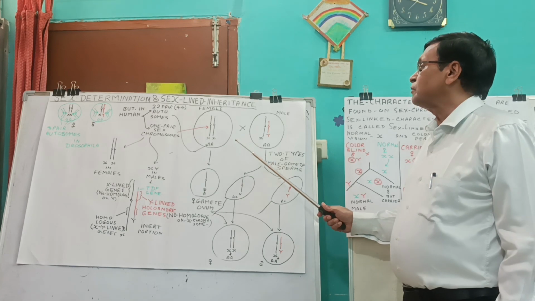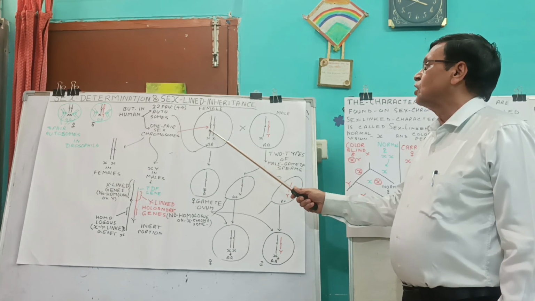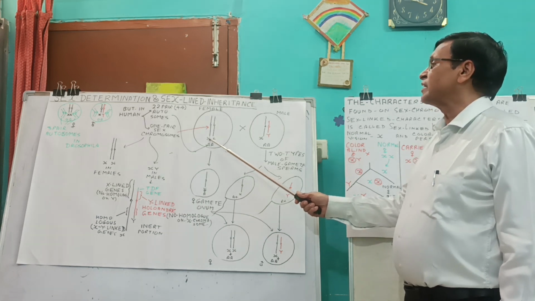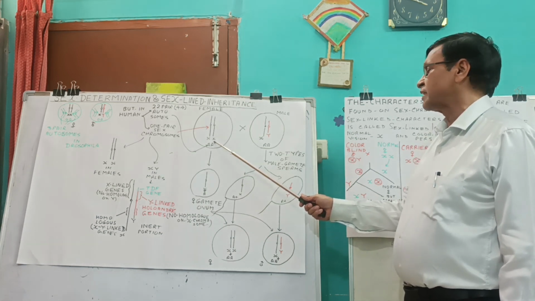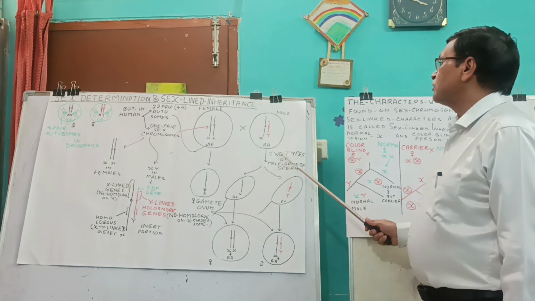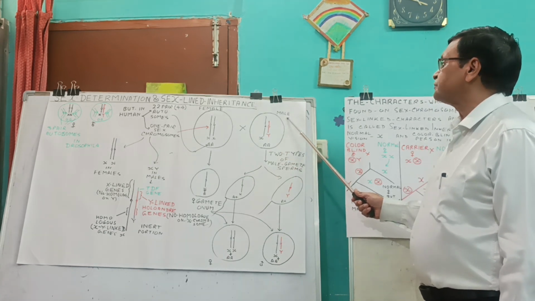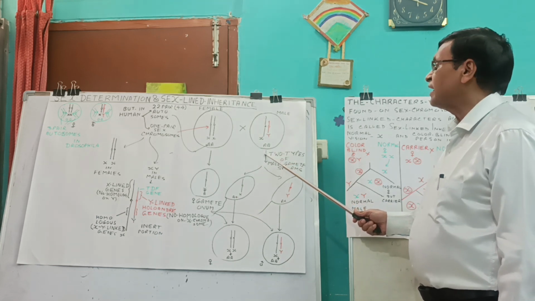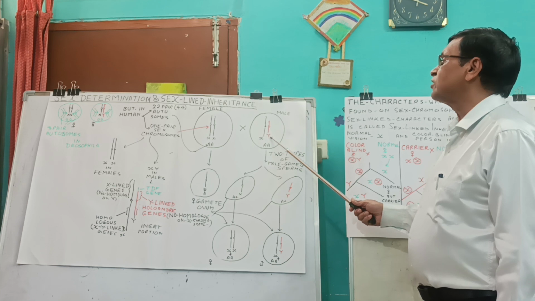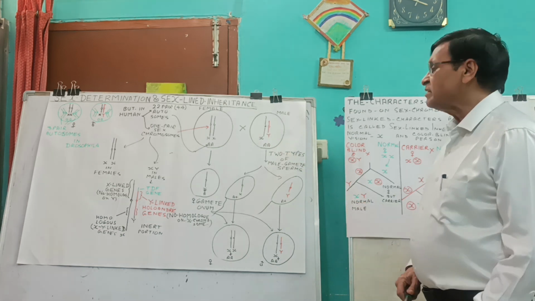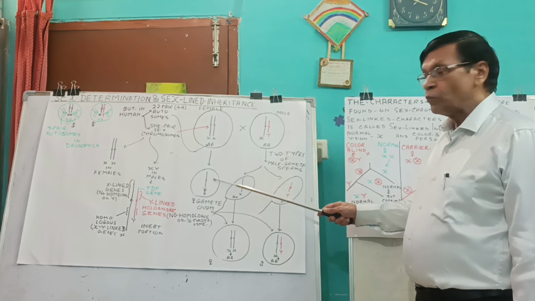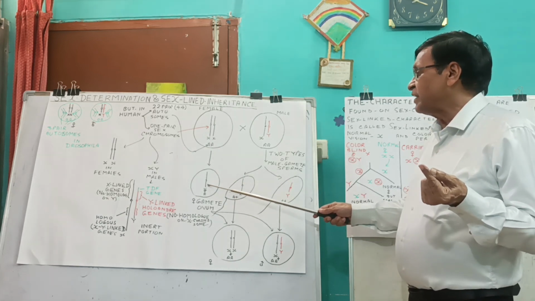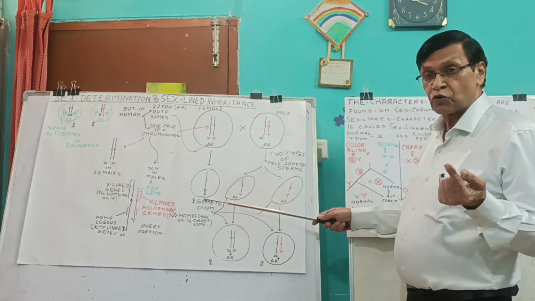In human beings, for example, a female has 44 autosomes, 22 pairs, and one pair of sex chromosomes, the XX, right? In the cells of a male individual, there are 44 autosomes, 22 pairs of autosomes, and one X chromosome and one Y chromosome. It means the females are homogametic, producing only one type of gamete, having one X chromosome and one set of 22 autosomes.